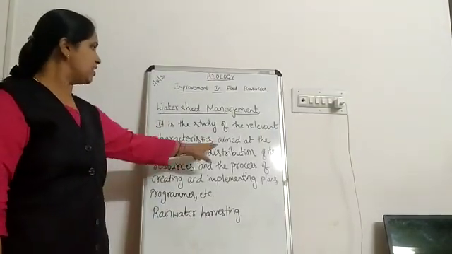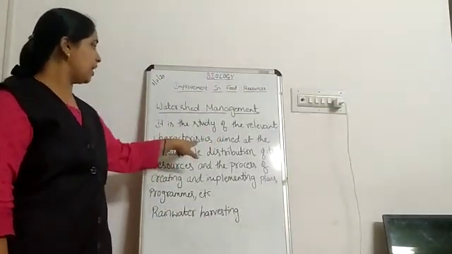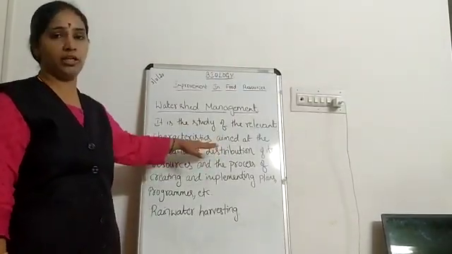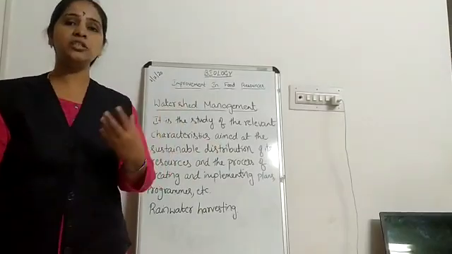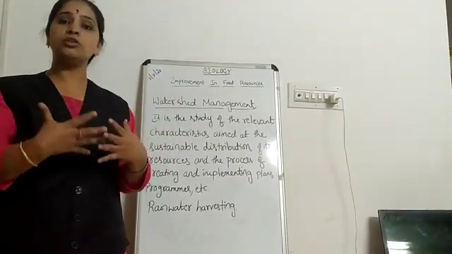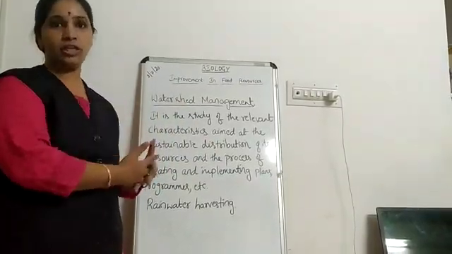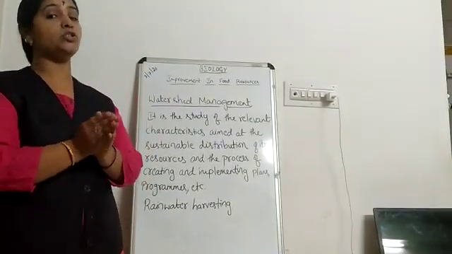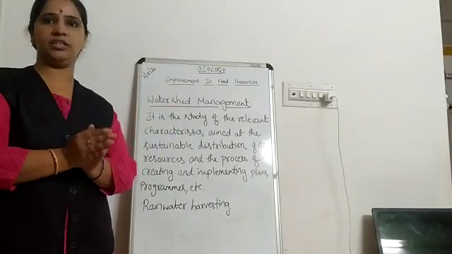So as it tells, watershed management is a management system which is aimed at the sustainable distribution of water. That means sustainable distribution is what? The present generation also should get water. Not only that, it also should be conserved for the future generation. That is, there should be conservation of water and not the wastage of water.